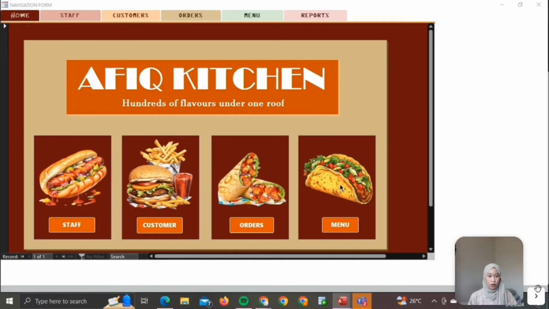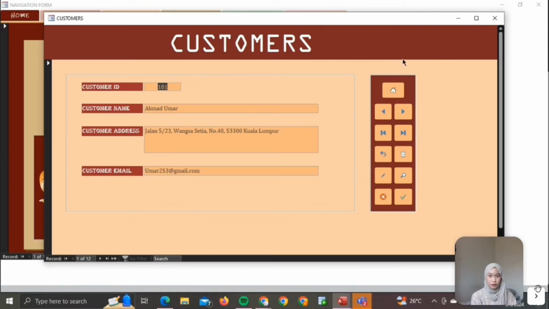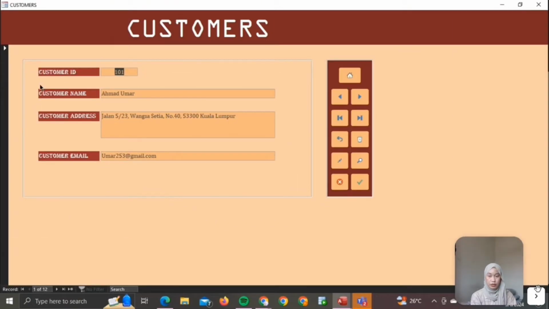Now we're going to open the customer form. There's customer ID, name, address, and email. All of the buttons function as before. We're going to add a new record. So for the customer ID, let's write 3. And then the address, and also enter the name. Now save the record to the official list.